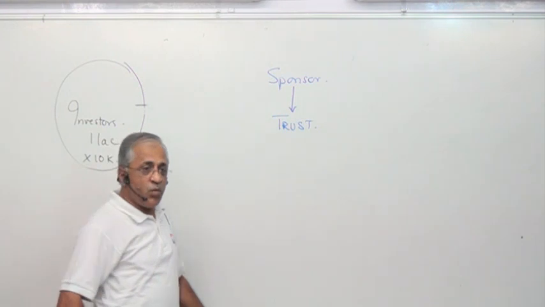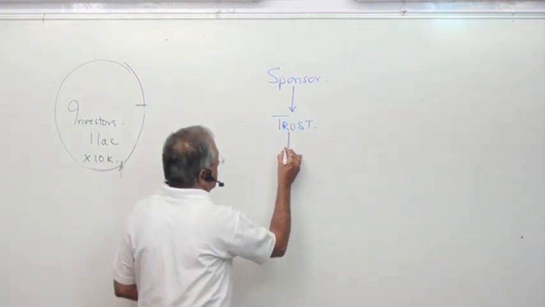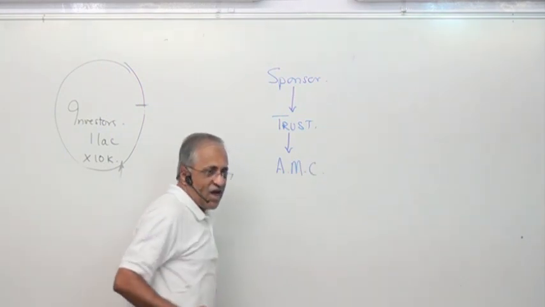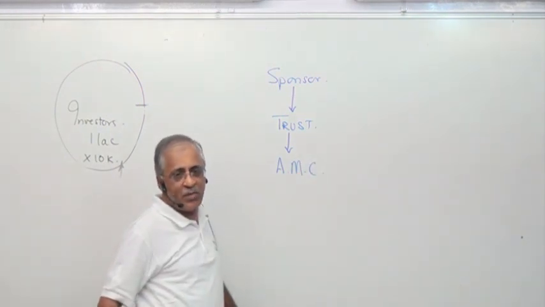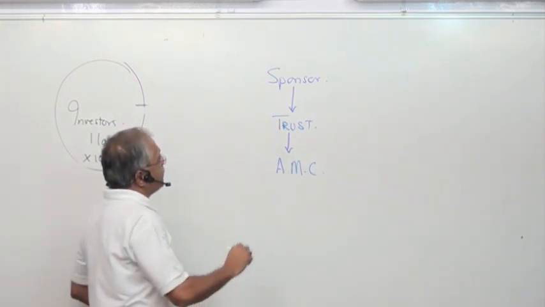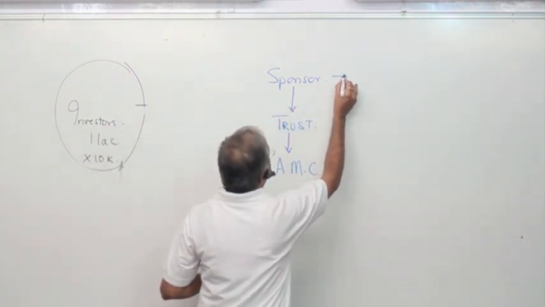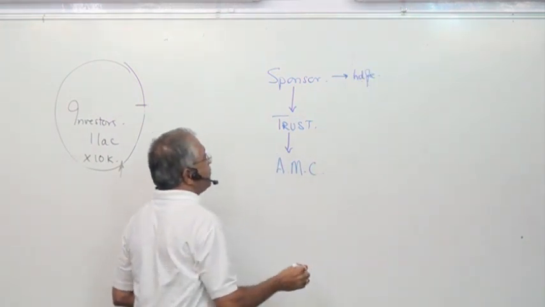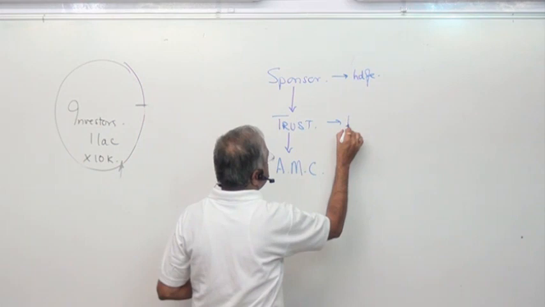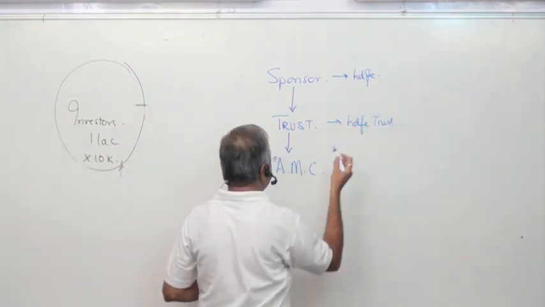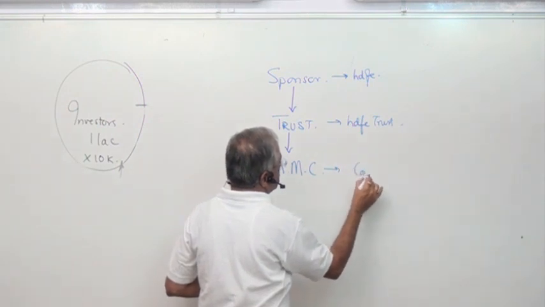And the trust appoints an AMC, Asset Management Company. If you take HDFC, main, non-banking, they have what is known as an HDFC trust. They are formed. The trust comes under the Trust Act, and the AMC comes under the company law.